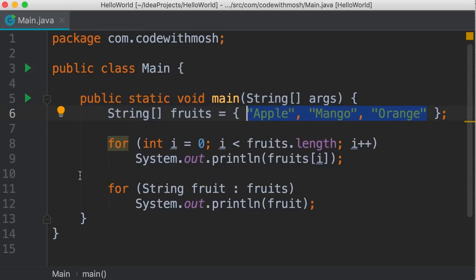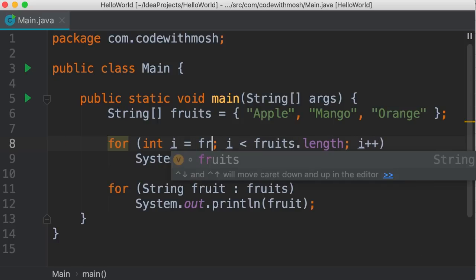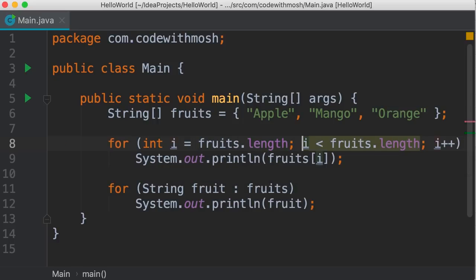In contrast, we can easily do this with a for loop. So here we can initialize I to fruits.length. Then we change this operator to greater than and replace this value with 0. So as long as I is greater than 0, we're going to decrement I.